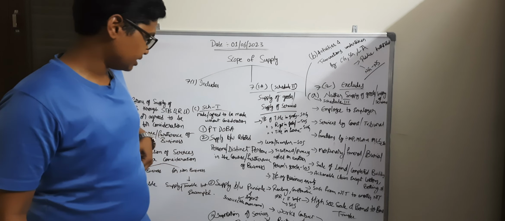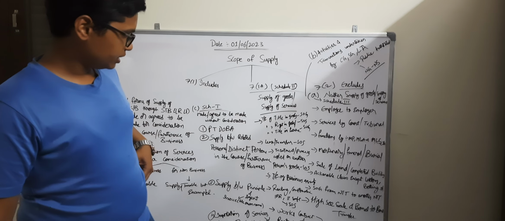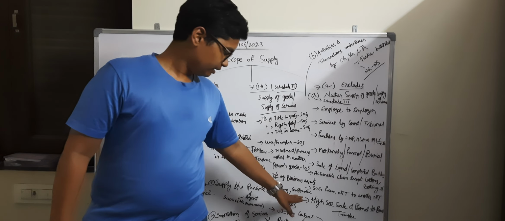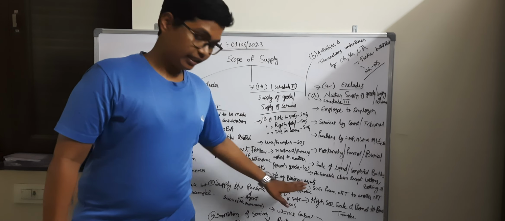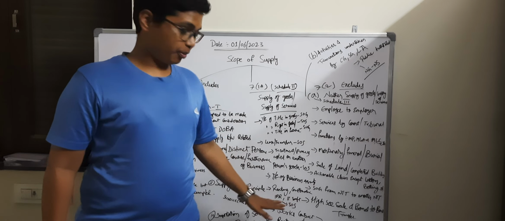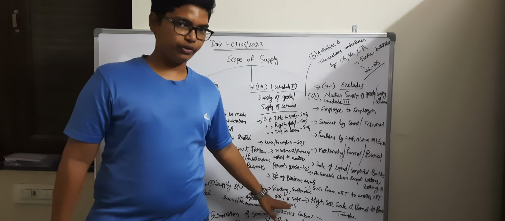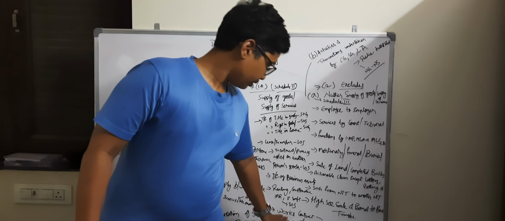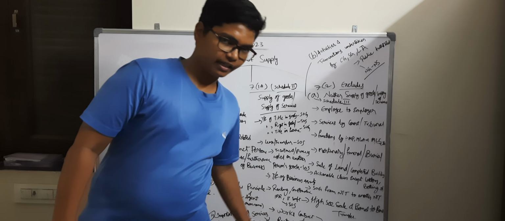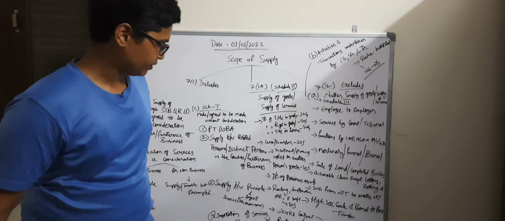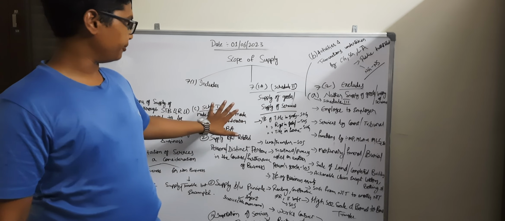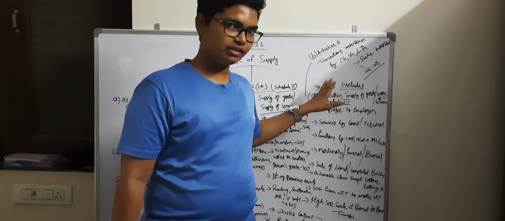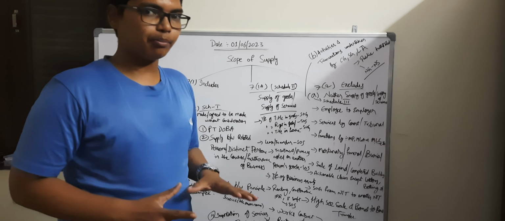Transfer of business assets will be treated as supply of goods, whereas renting, construction, intellectual property rights and IT software are treated as supply of services, and works contract and restaurant and catering services will also be treated as supply of services. This is all about Schedule 2, and now we go to Section 7(2), which means supply excludes.